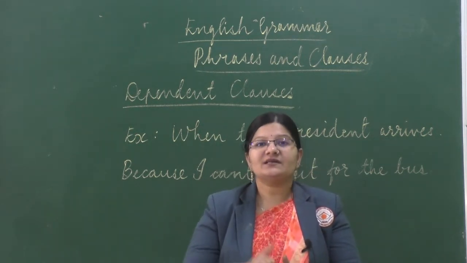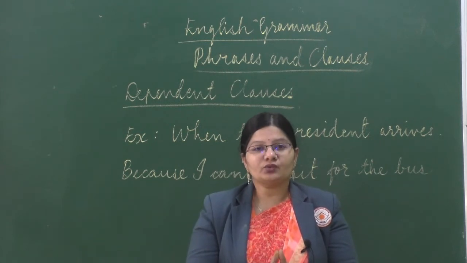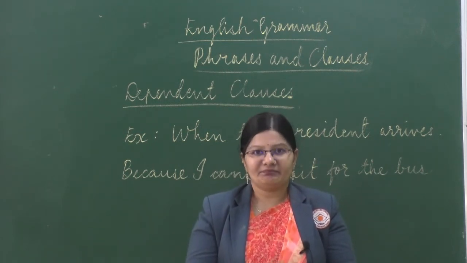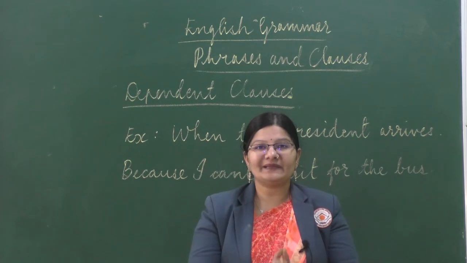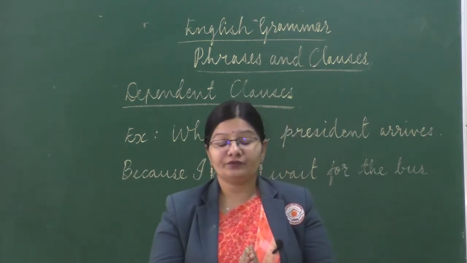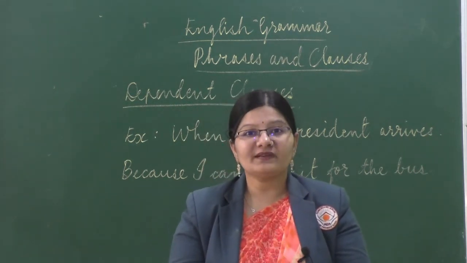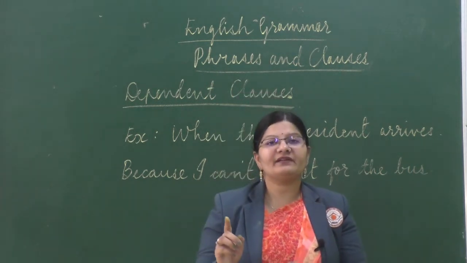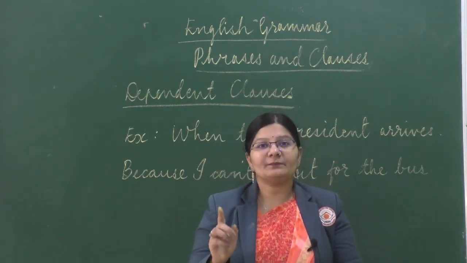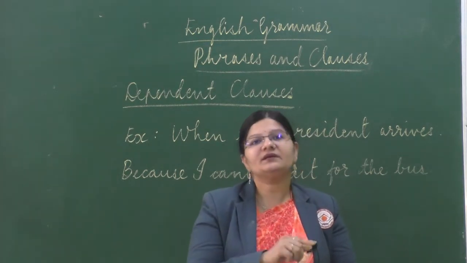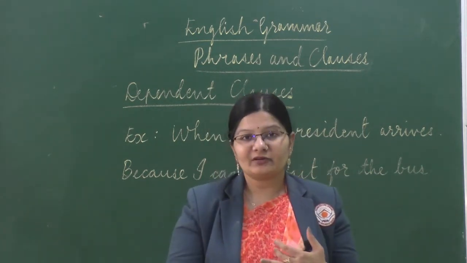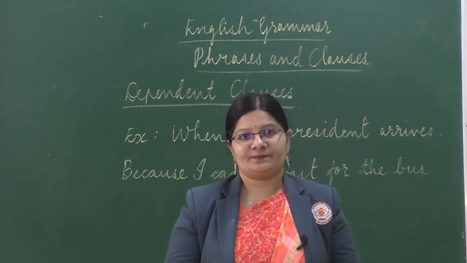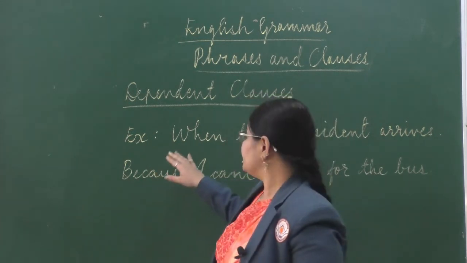It always needs a main clause to make complete sense. They will always be found with a main clause, and they will give you a complete meaning only when they are with the main clause, principal clause or the independent clause. Now let's have a look at the examples.